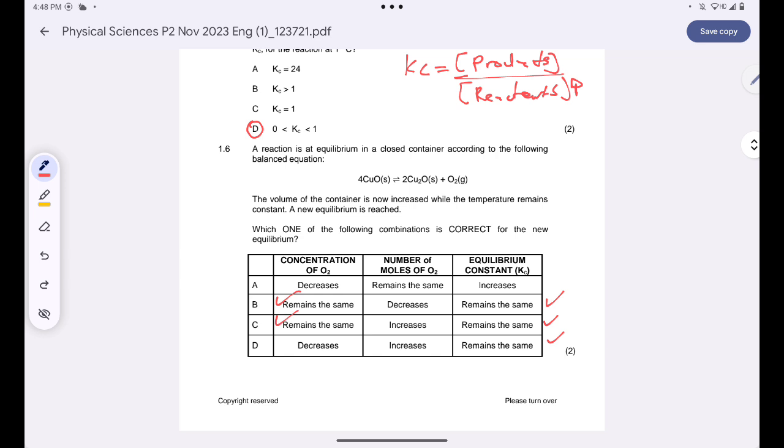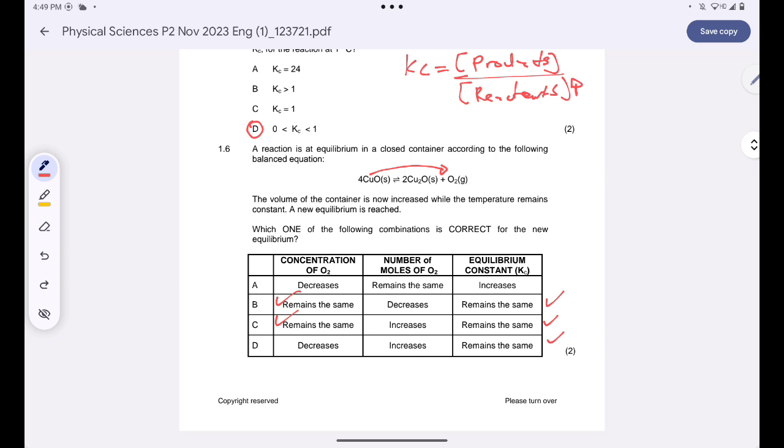Are you together? But now what they did was to increase the volume. Whenever you increase the volume, you decrease the pressure. And when you decrease the pressure, you always favor the side with the most number of gas moles. On the left hand side, we don't have gases, but on the right hand side, we do have gases, right? So an increase in volume will favor the forward reaction.